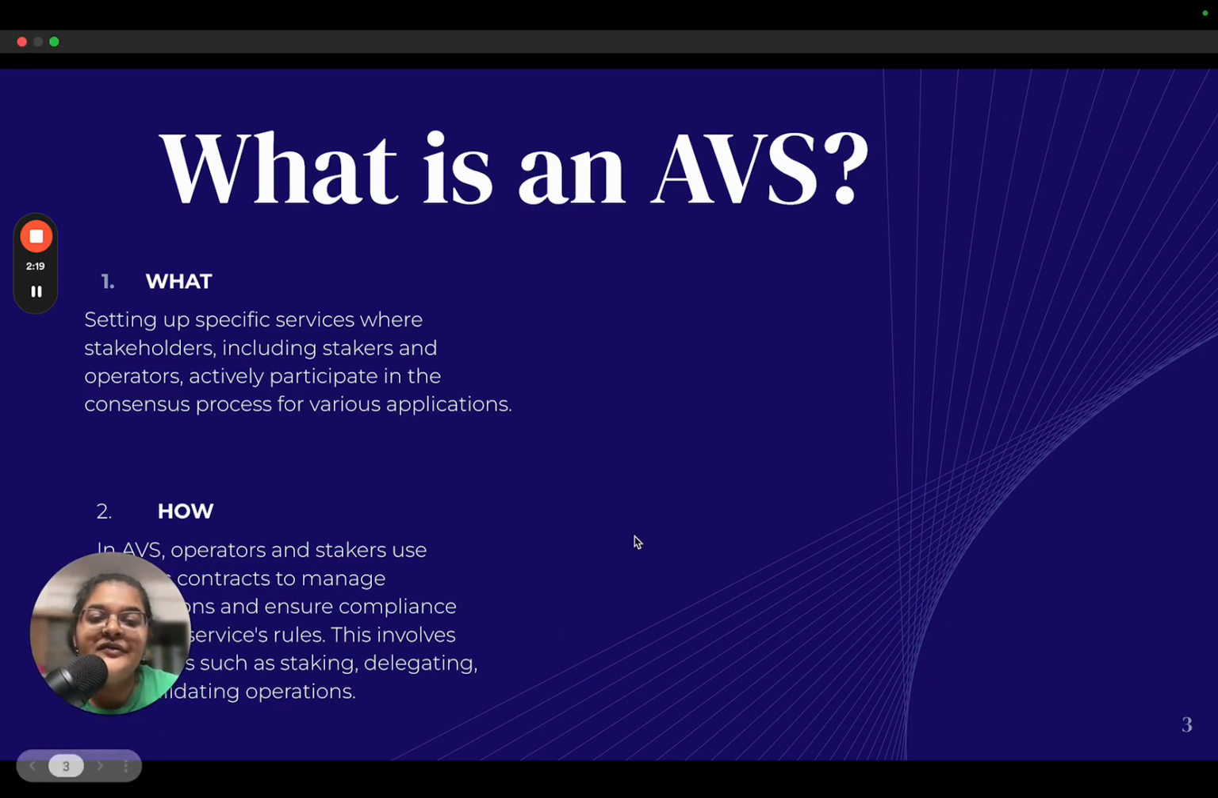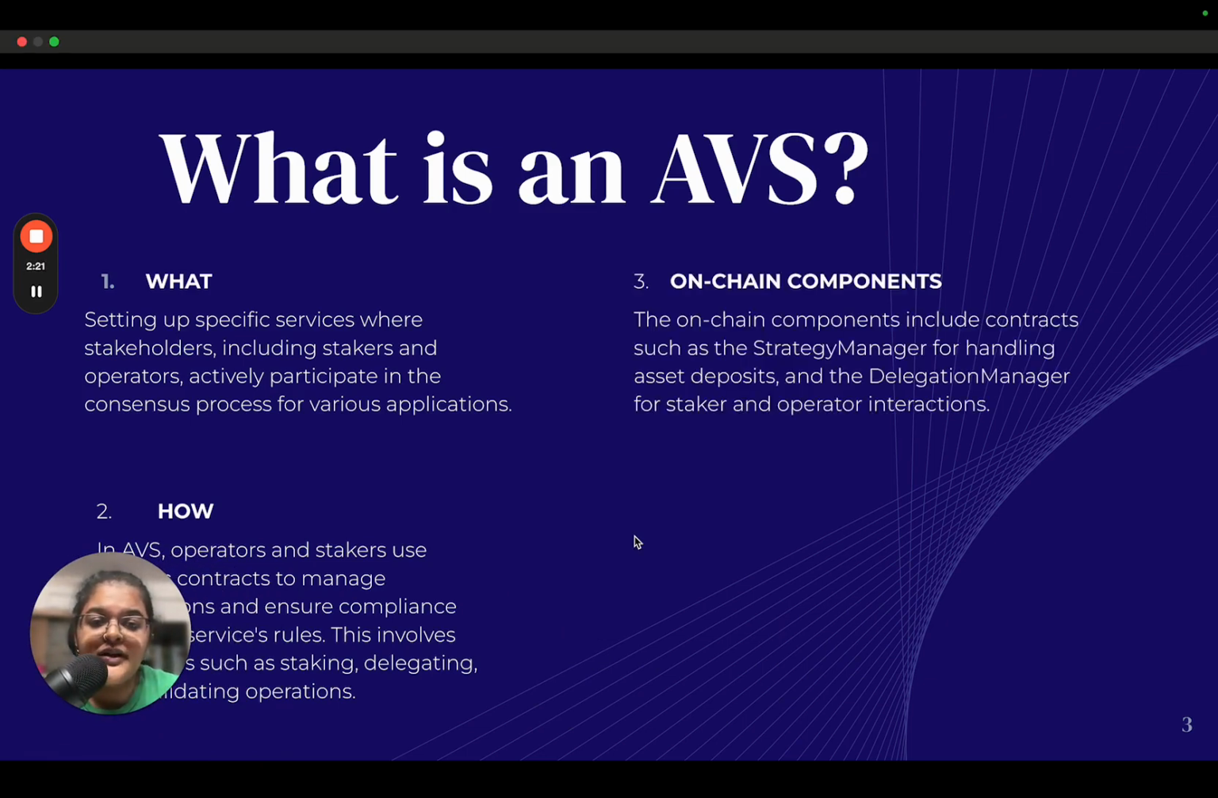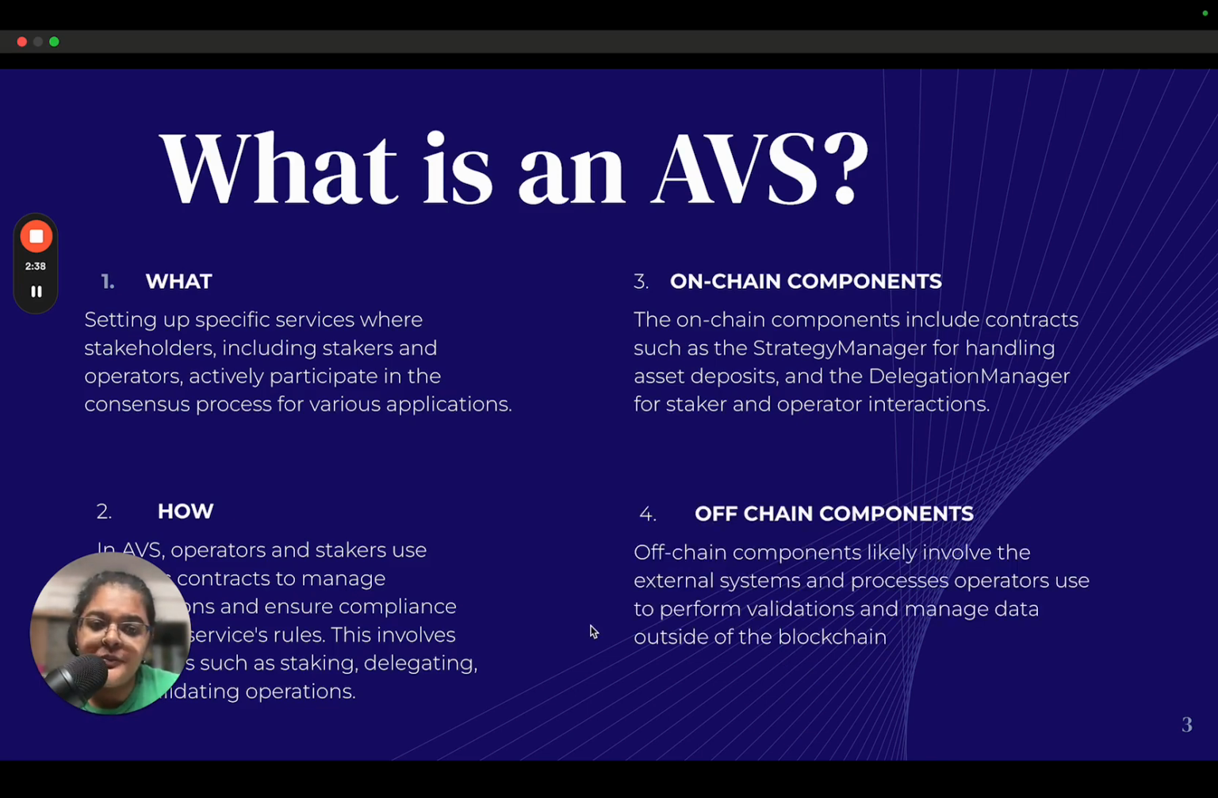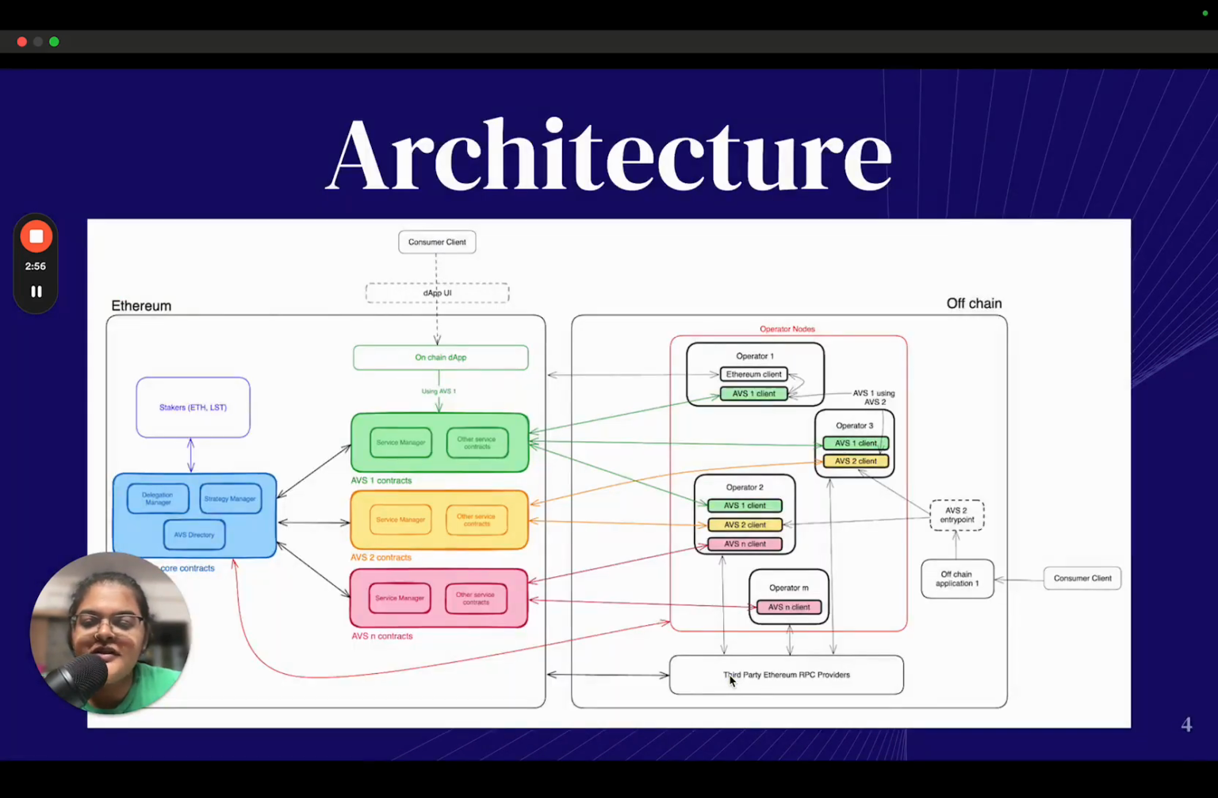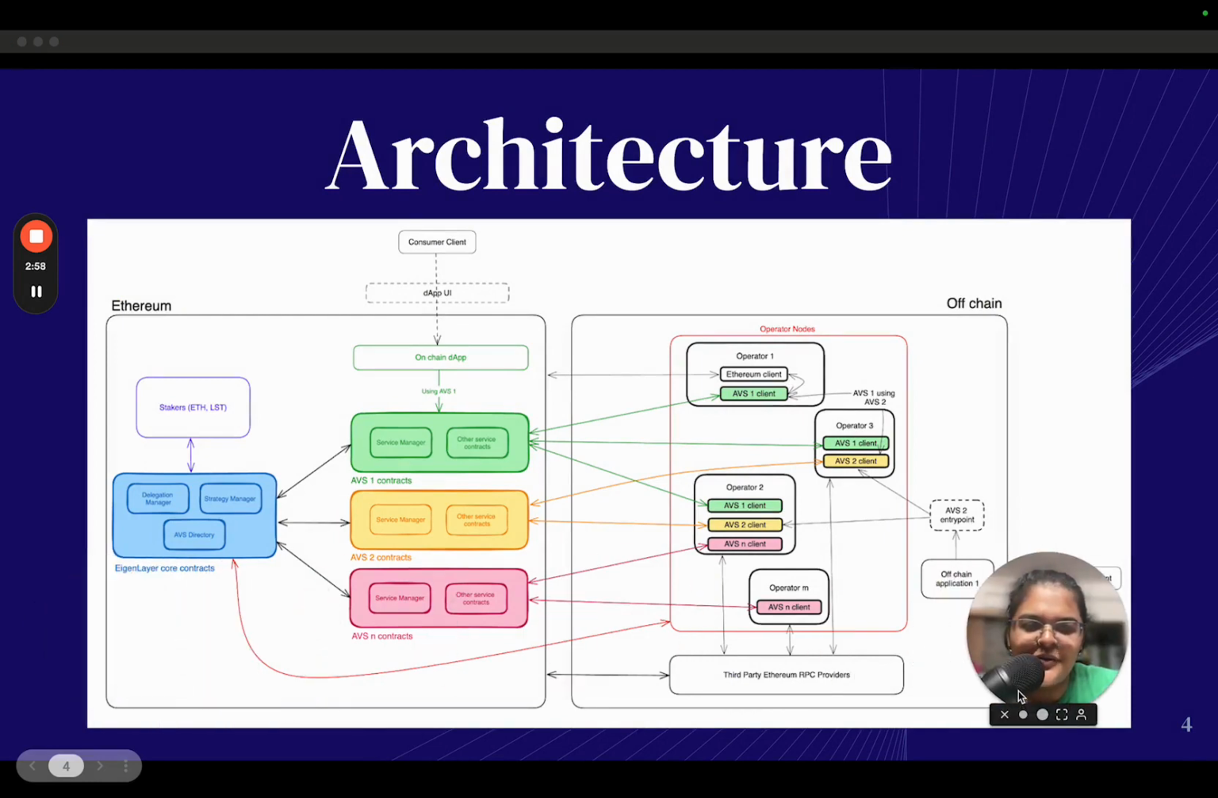So what are the different processes involved in the AVS? The first set of components is the on-chain components. The on-chain components are the contracts that we are talking about. So there are different contracts like the AVS directory, the strategy manager, and the delegation manager. And then there are off-chain components like operators. The biggest off-chain components are operators. There are different organizations that can come and register as operators and they perform certain validations and manage the data outside of the blockchain.